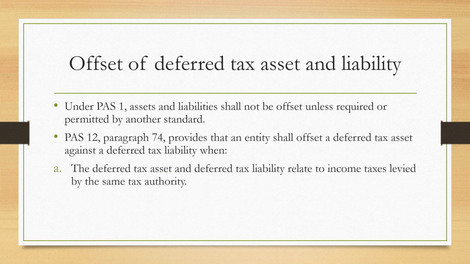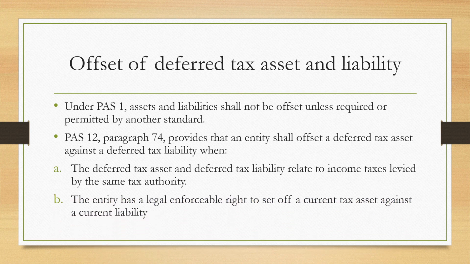A. The deferred tax asset and deferred tax liability relate to income taxes levied by the same tax authority. And B. The entity has a legally enforceable right to set off a current tax asset against a current tax liability.